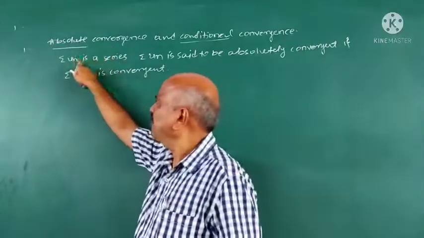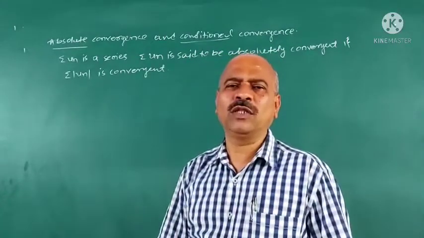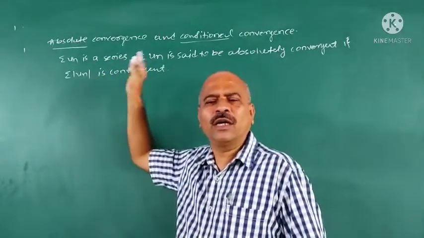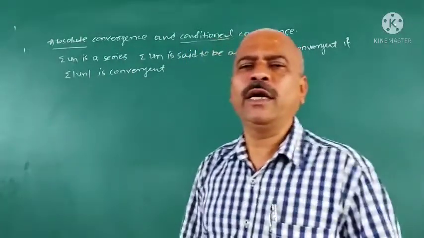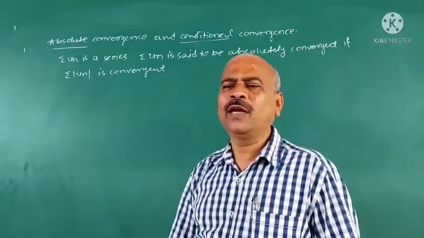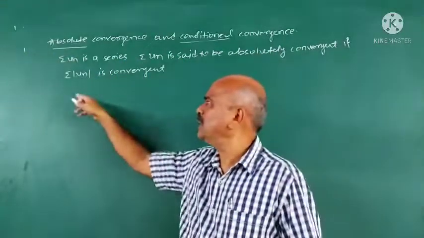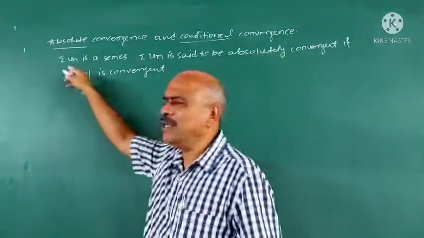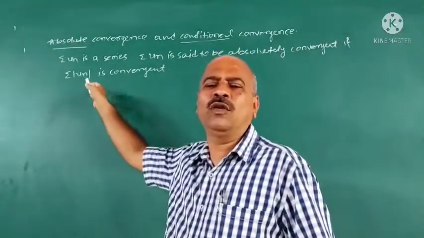If sigma un is a positive term series, then absolute convergence and convergence have no difference. In case of a positive term series, absolute convergence is nothing but convergence itself. But this plays an important role in case of a series which contains an infinite number of negative terms as well. Therefore, a series sigma un is said to be absolutely convergent if sigma mod un is convergent. In case sigma un is an alternating series, sigma mod un plays an important role.